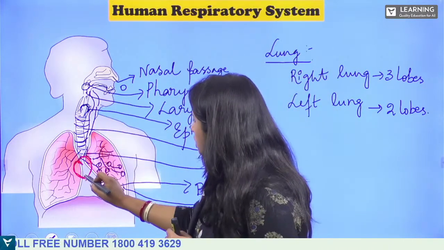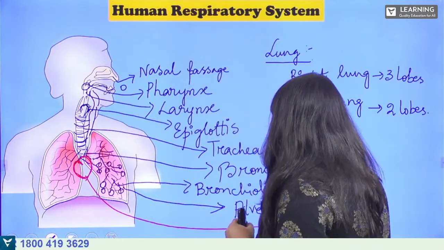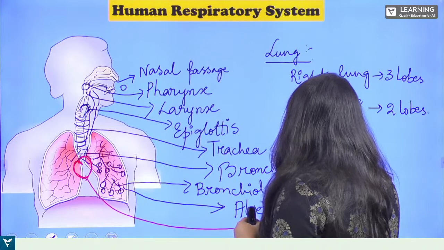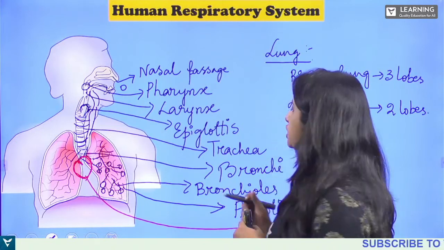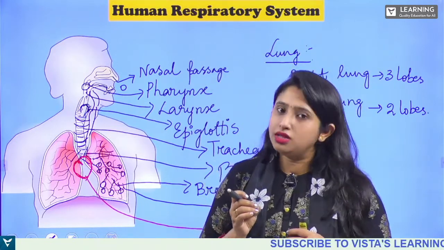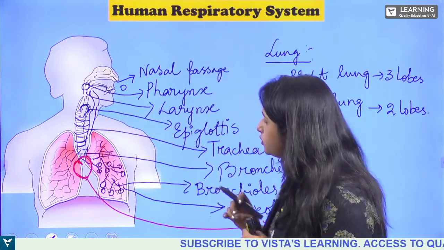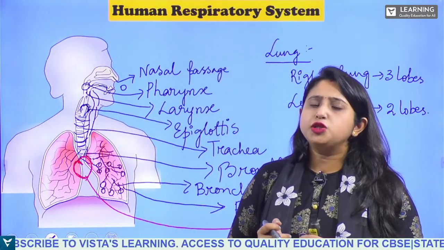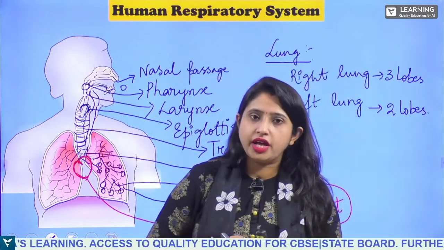So in between the lungs, what is this? This is the heart, okay. Yes, in between the lungs, the heart is present, which is still towards the left. Is that clear? Now, where is this respiratory organ present? It is present in the thorax, okay, that is the